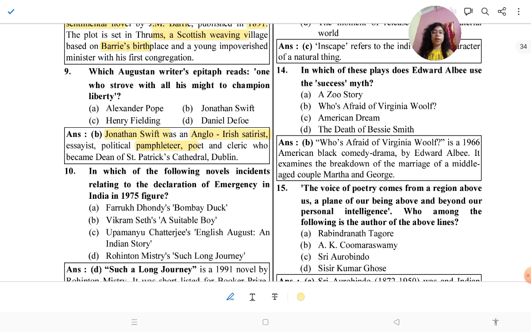So I am giving you a question that you should write. You have to write from which text this epitaph is taken. Okay.